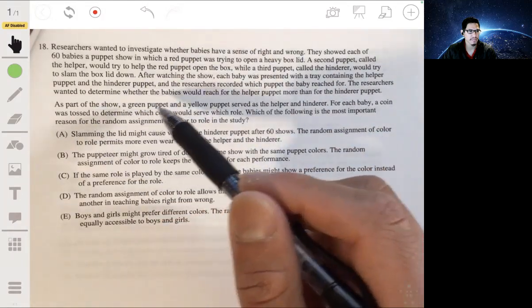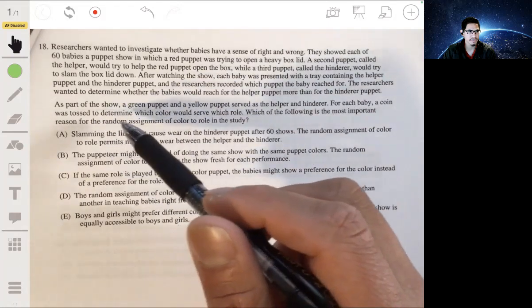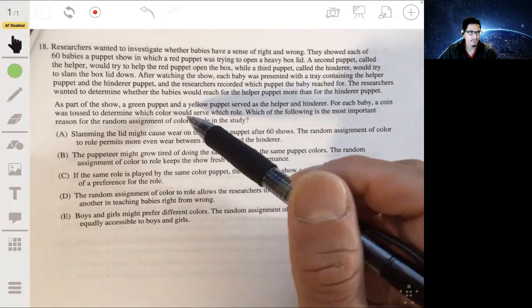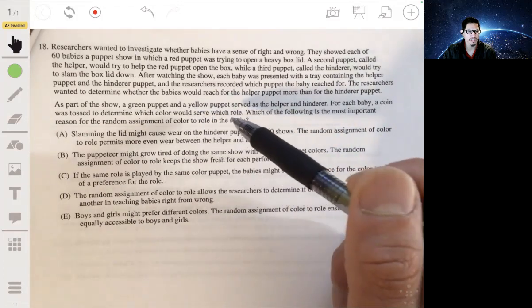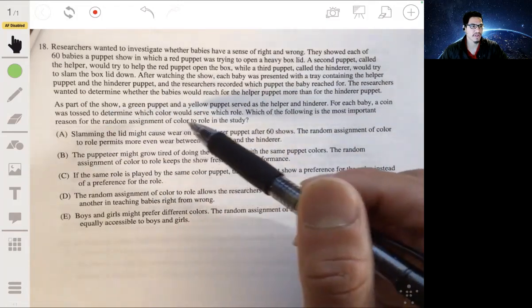As part of the show, a green puppet and a yellow puppet served as the helper and hinderer. For each baby, a coin was tossed to determine which color would serve which role. Which of the following is the most important reason for the random assignment of color to role in the study?